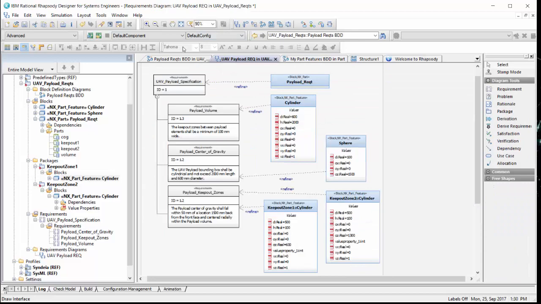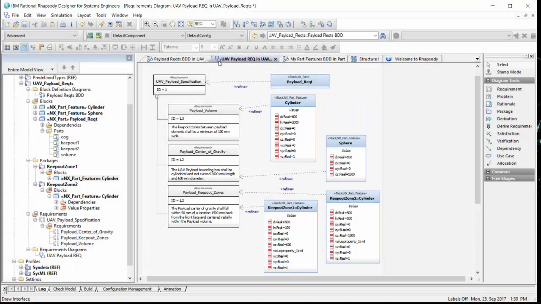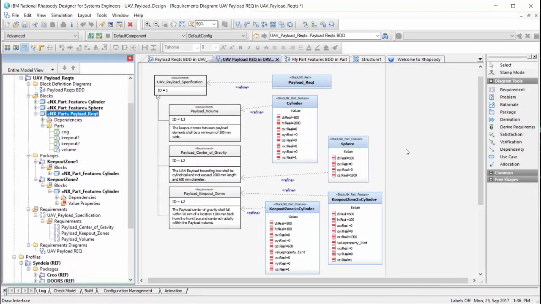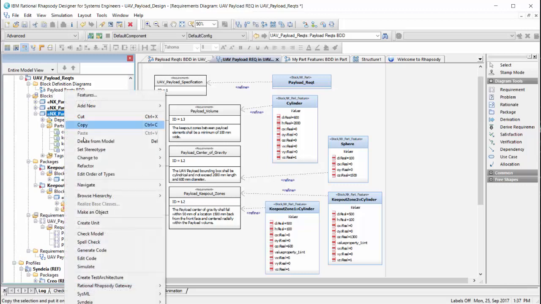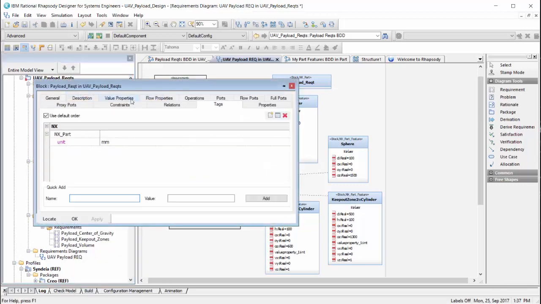Returning to our payload requirements, the bounding box cylinder has an origin at 0, 0, 0, a vector orientation along the z-axis, a diameter of 600, and a height or length of 2,000. Syndea recognizes 2 units for such dimensions, millimeters or inches. This is set as a tag value for each NX part. If we open the Features window for the payload requirement block, we can see that millimeters has been entered for the unit tag, and this will be transmitted with the dimensions to NX later.